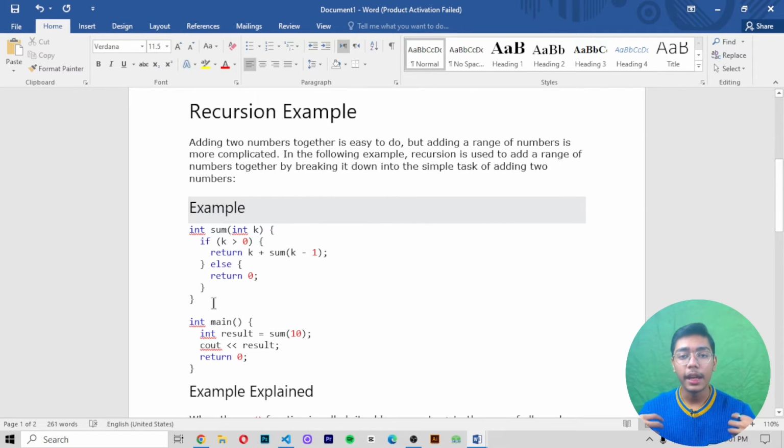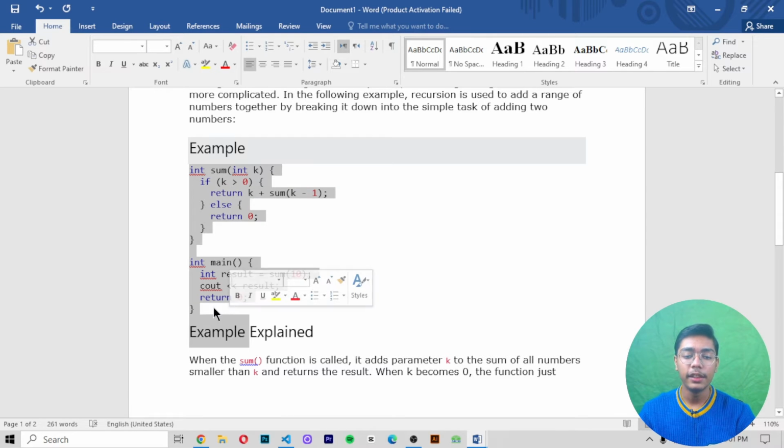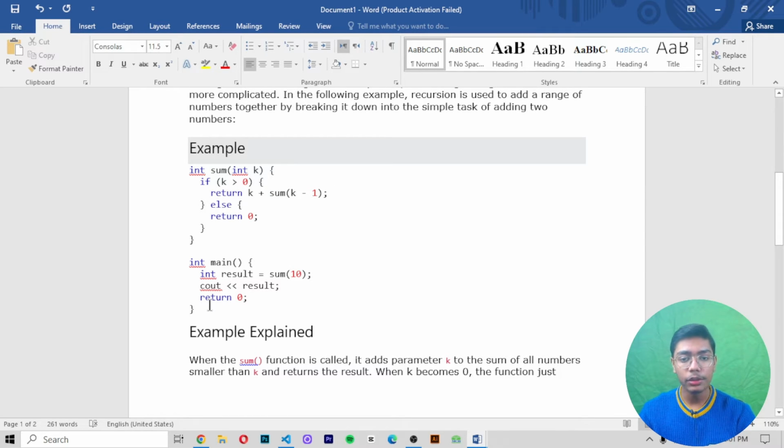Like if I am a beginner, I am starting with recursion and C++ is the first language I am learning, it will be easy for me. But if I am adding a larger range of numbers, which is complicated, as a beginner I will be confused why I am adding more numbers, or what output I should be getting and all those things. So that's why I need to tell you all these things from the start, so you can understand how, if we are using recursion with a range of numbers together by breaking it down into simple tasks, we are getting the addition of two numbers in the output here.